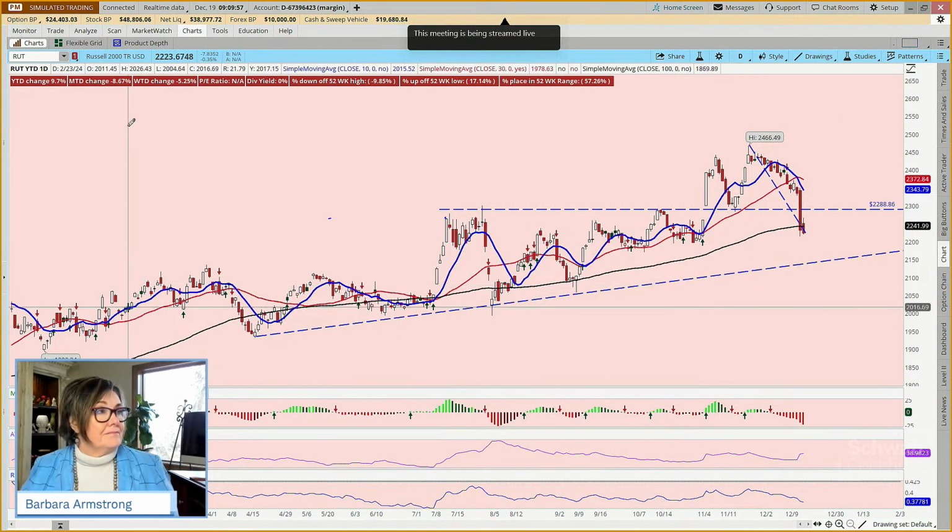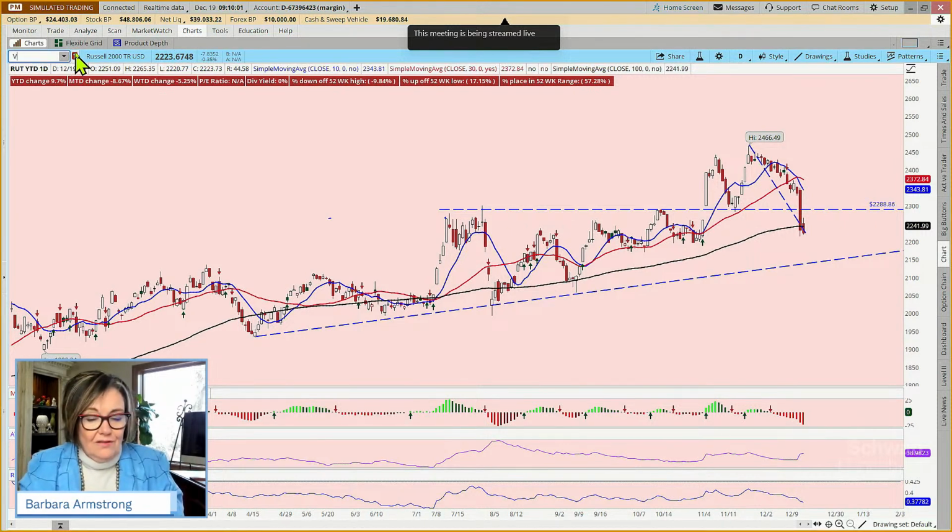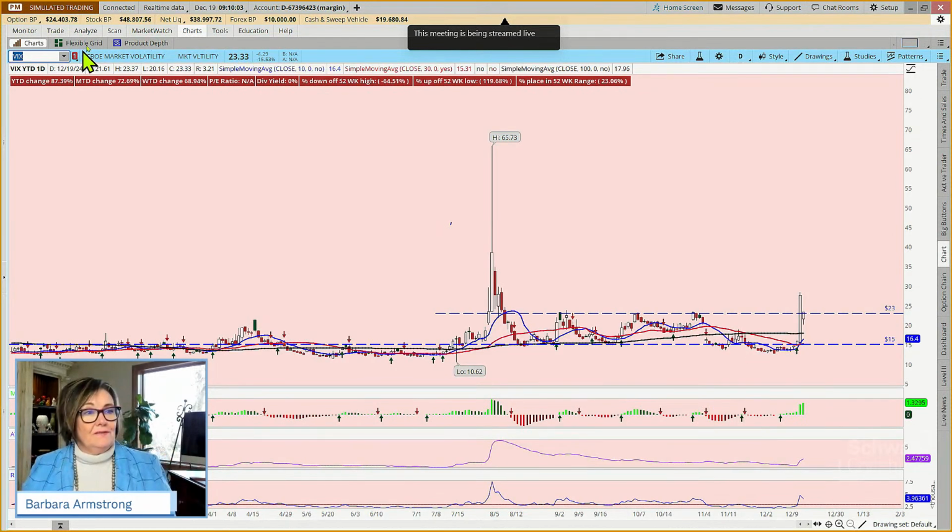Okay. And the VIX, well, the VIX spiked. I mean, it's been below 15 for most of the last month, since November 25th. And so, all is calm, all is bright. And then yesterday, look at that.